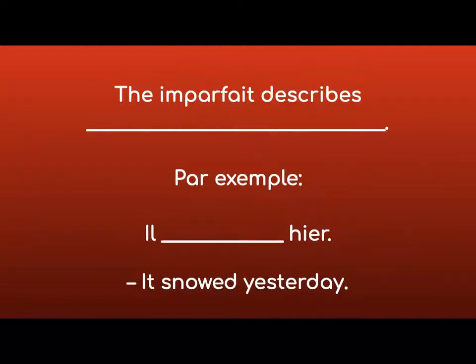The imperfect describes setting. In a story, if you're describing the setting in the beginning, setting up your story, you would use the imperfect. For example, il neigeait hier. It snowed yesterday. It was snowing.